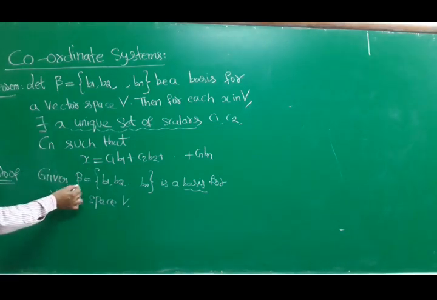So I can say beta is linearly independent, and beta spans.